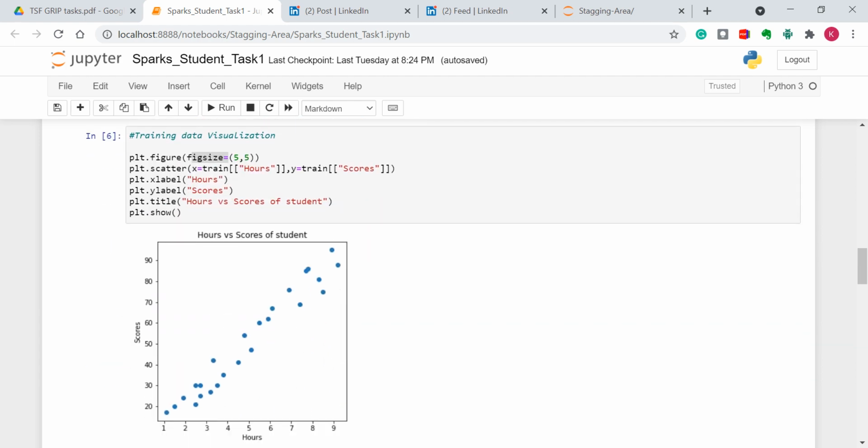Then we will be using the scatter function to find out the relationship between the two columns, that is the hours versus the scores. We can interpret that these two are directly proportional. That is, when the number of study hours increases, the scores will also increase. These kinds of insights we get by using the scatter function.